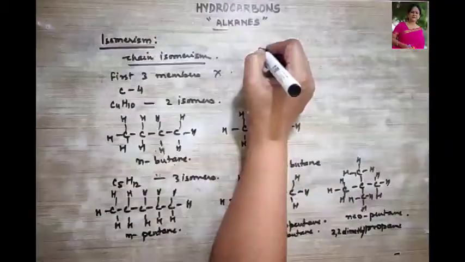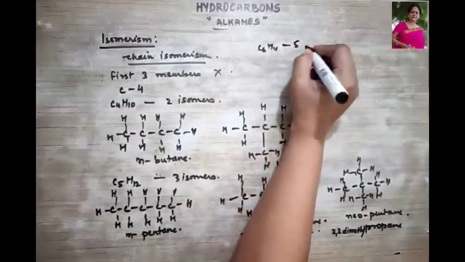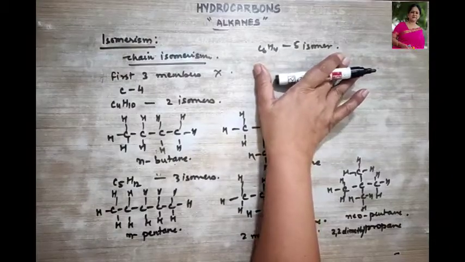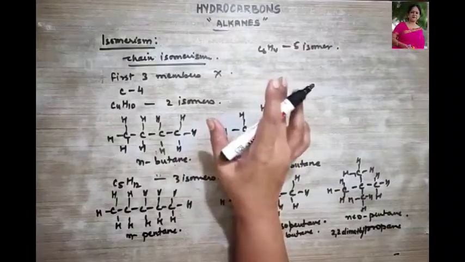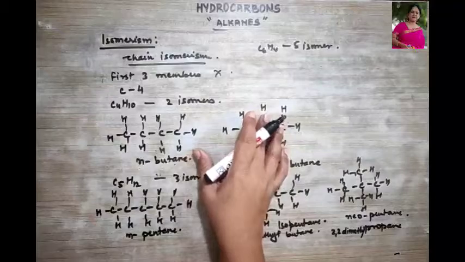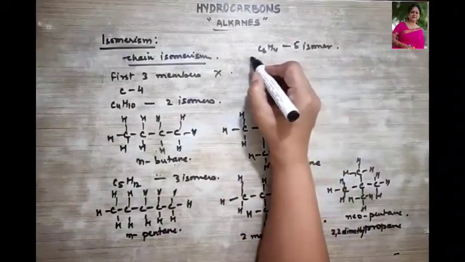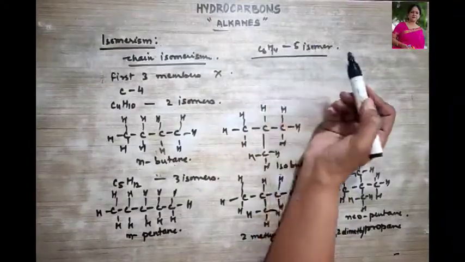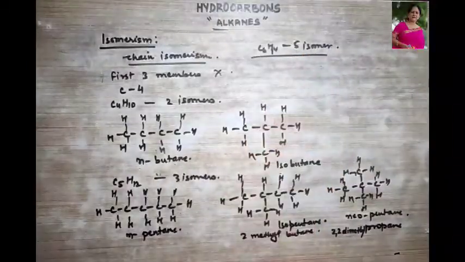Now if I talk about C6H14, it is going to have 5 isomers. You draw those 5 isomers and see, can you draw all that? So what do we study over here? As the number of carbon atoms increases, the number of chain isomers also increases. Okay. So you are going to draw the 5 isomers of C6H14. Right. This is your homework for today.